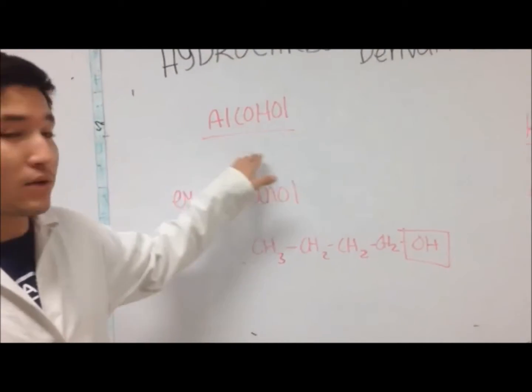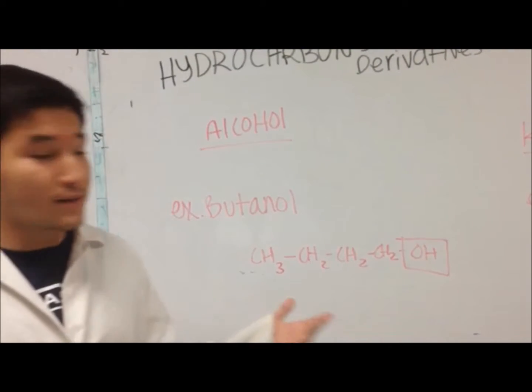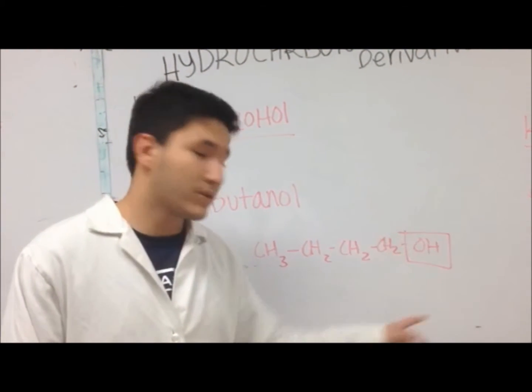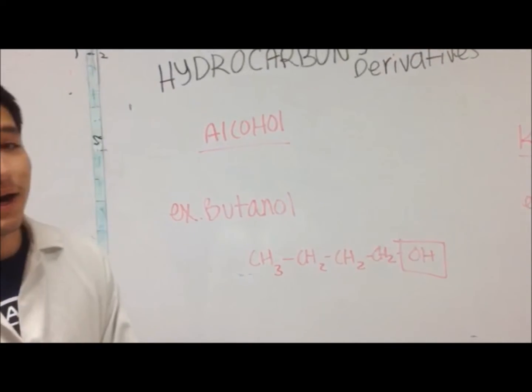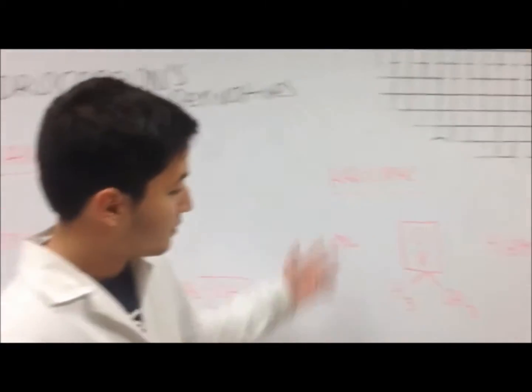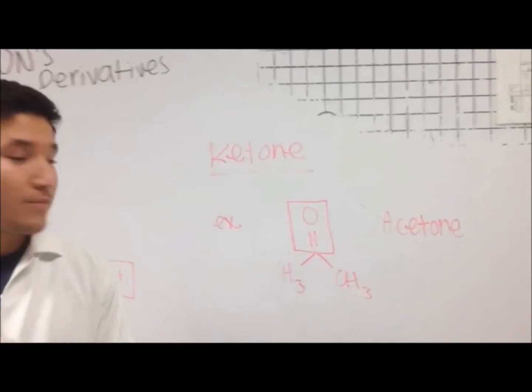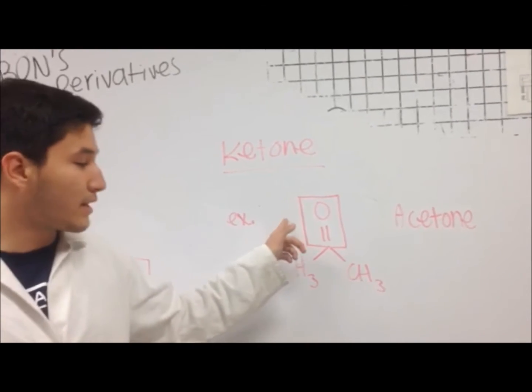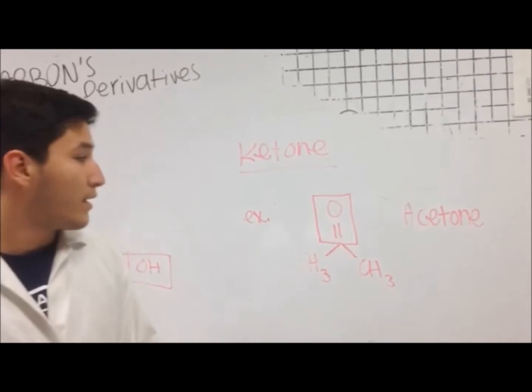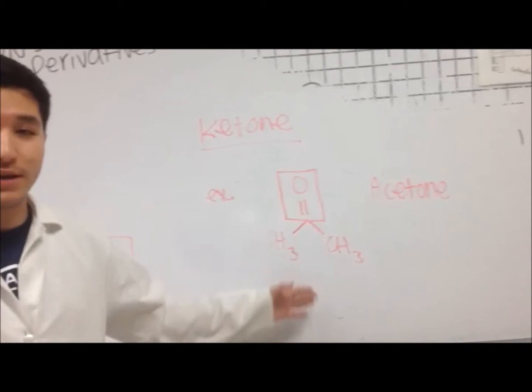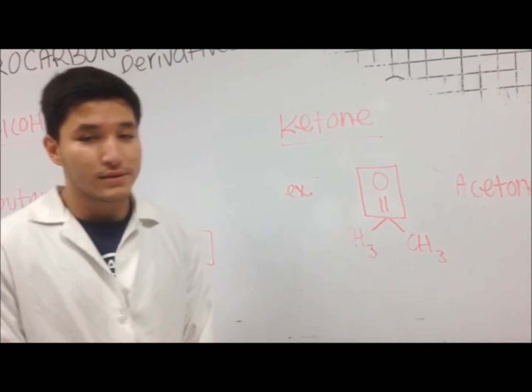One example is alcohol. Alcohol distinguishes itself by the OH group attached to the end of the chain. Another example is ketone. A ketone distinguishes itself by the double bond O attached in the middle of the chain. This is acetone, an example of a ketone. All ketones end with -one.